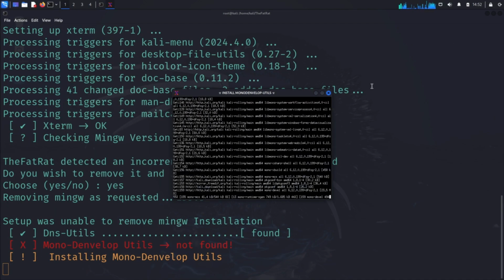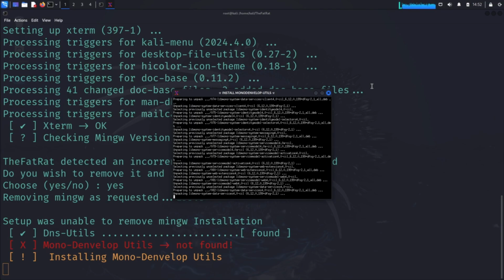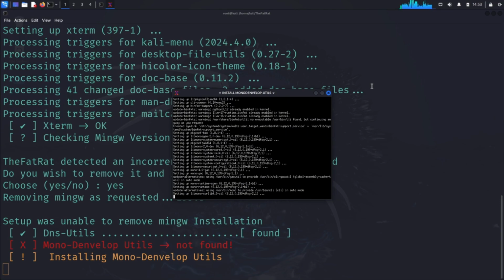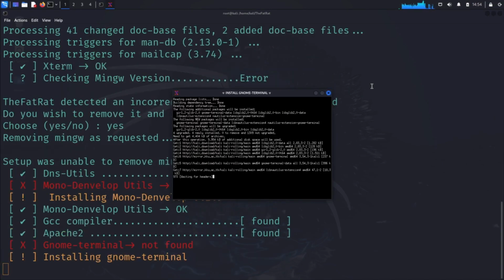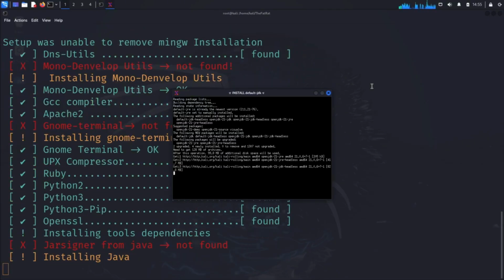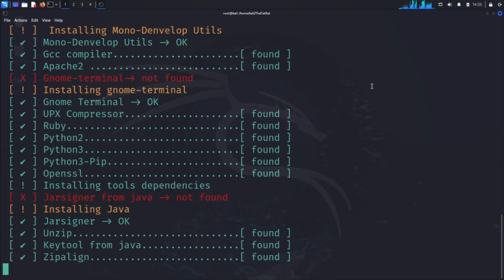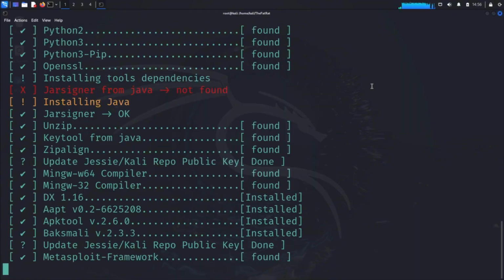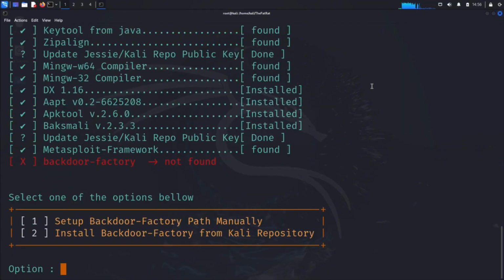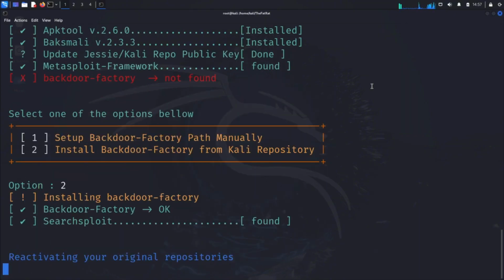The installation process is thorough. It's checking every required tool and marking them with either a check for installed or a cross for missing. Don't worry about the missing ones, it will install them automatically. Just sit back and let it work. When prompted about the backdoor factory, choose option 2 for automatic installation.